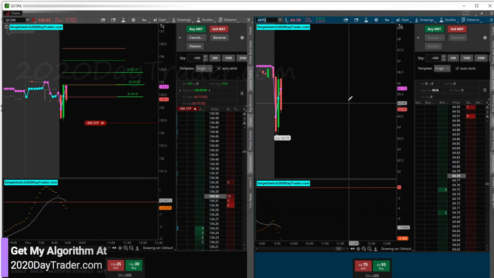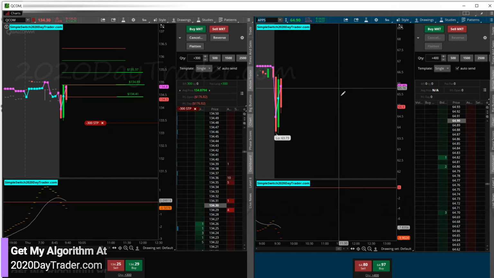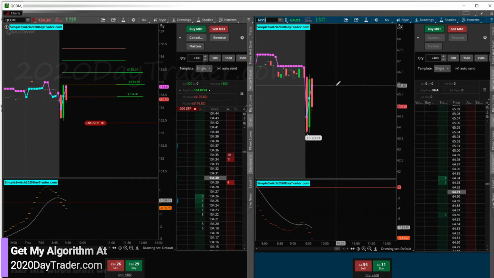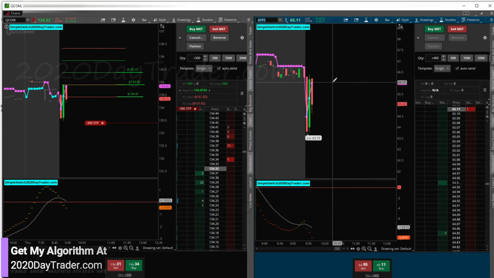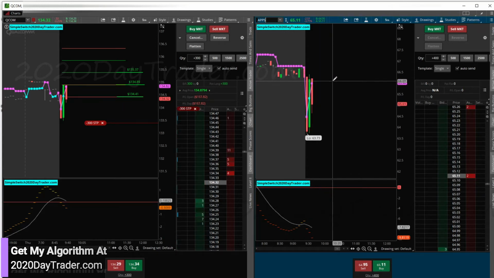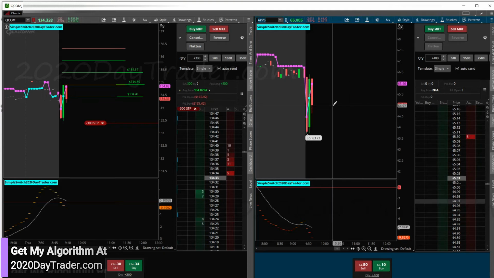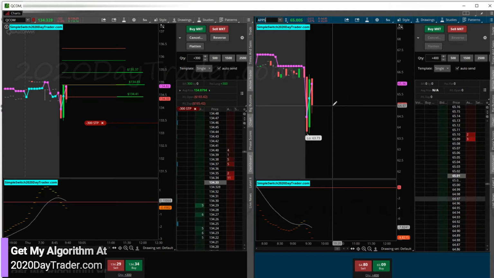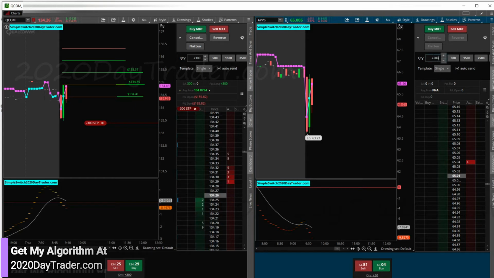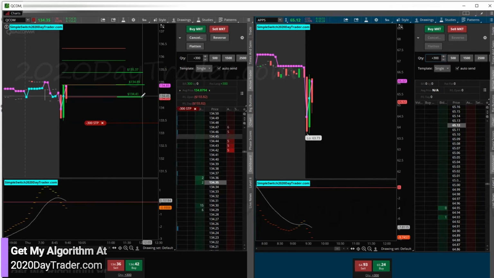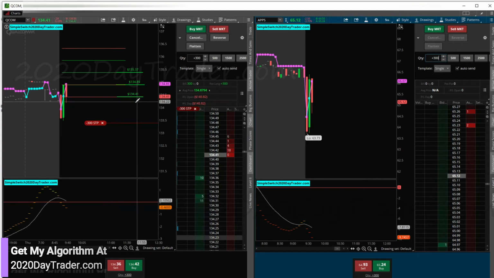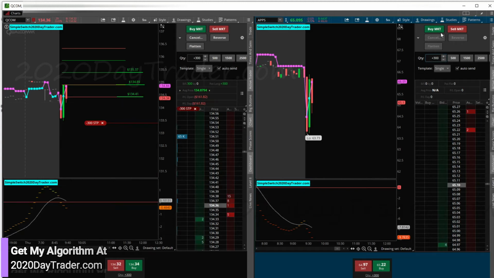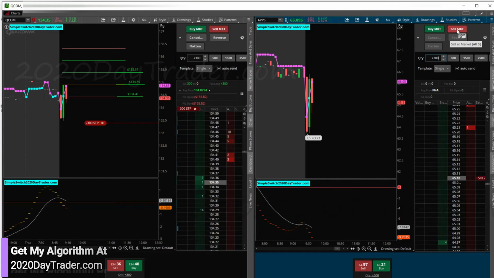Okay, so here we are with APPS. Super premium trade right now to the short side. It's a little extended to the short side though. And we got these massive tower candles looking at potential consolidation inside here. I almost want to just skip this trade. So 66.09 and 64.97. So basically $1 roughly. All right, we're going to go with 300 shares. And we're going to short this in 30 seconds. Come on, QCOM. Get up there. Could add the QCOM right now, actually. Retrace half. Hold on, Miley. So we got a few seconds left here.